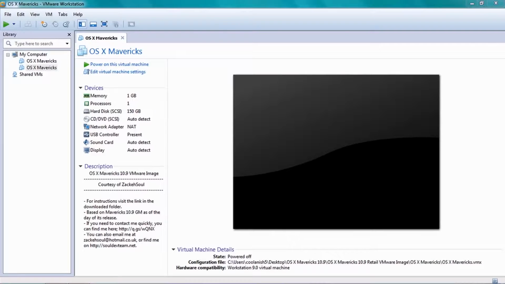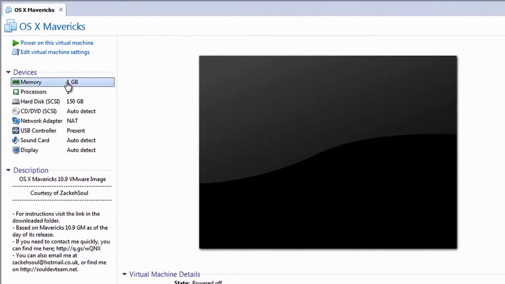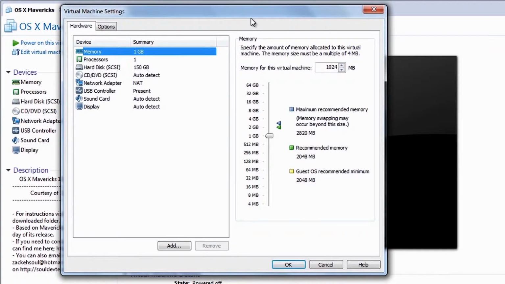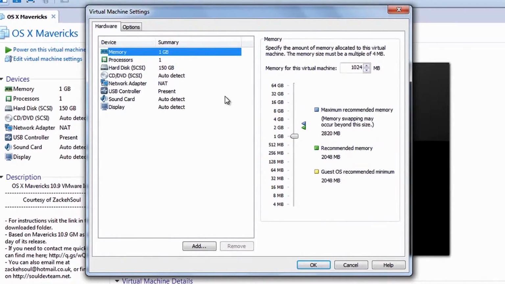So once the VMware application gets loaded up, go to memory. And then over here you'll have to specify the amount of RAM you'll be allocating for the Mac OS. So in my case the recommended memory over here is 2048 and I will enter in the value over here.